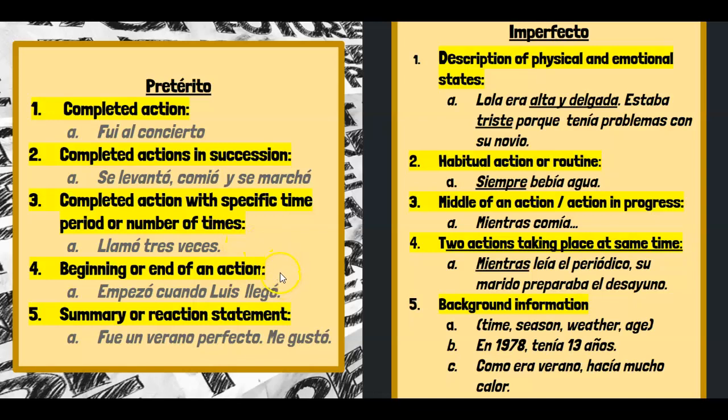Number 4 is the beginning or end of an action. So when you see verbs like terminar, comenzar, empezar, verbs like that, those are automatically going to be preterite because they are the beginning or ending of an action, which means that the action is completed. So the example I have here is empezó cuando Luis llegó. So empezar, to start or to begin, llegar, to arrive. Those are both the beginning and ending of an action.